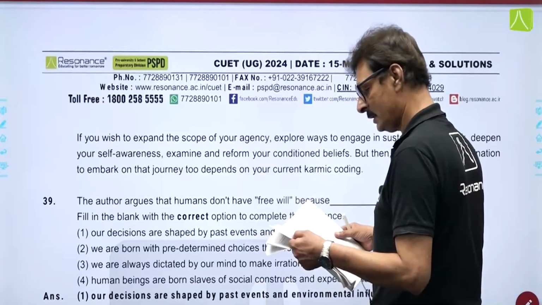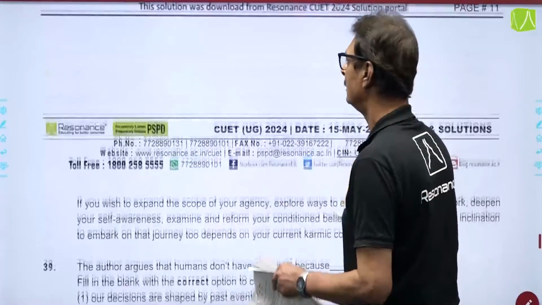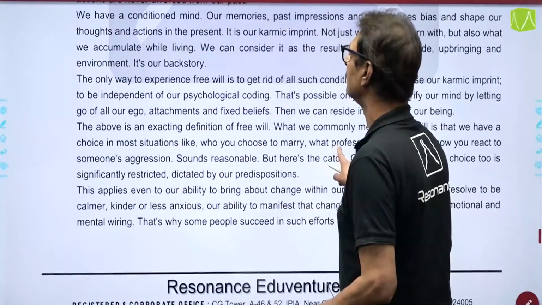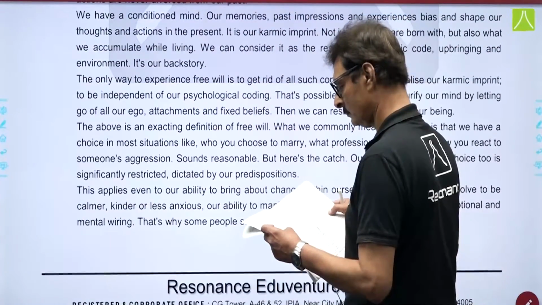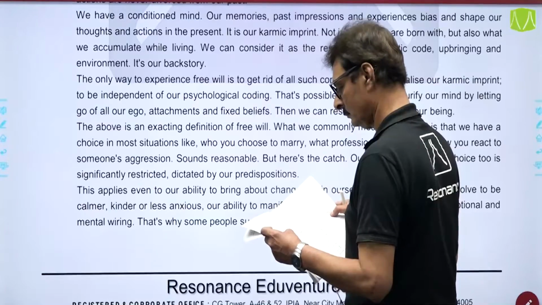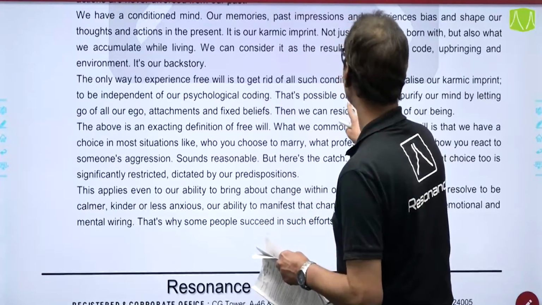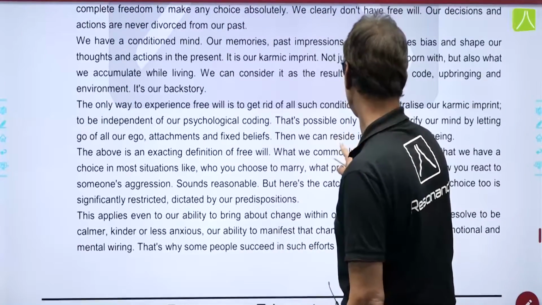The above is an exact definition. That line is there in the passage.